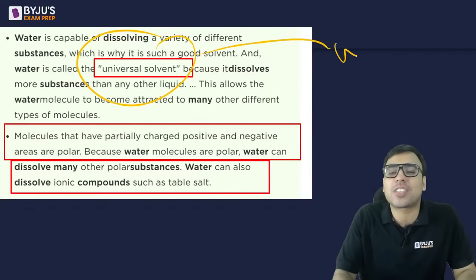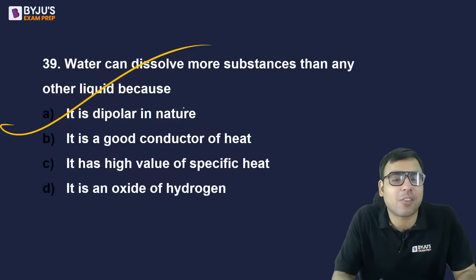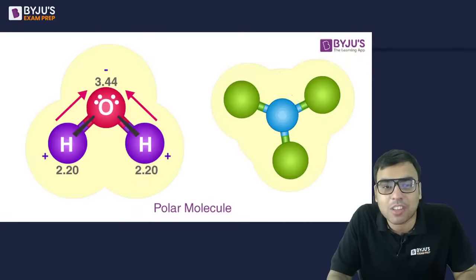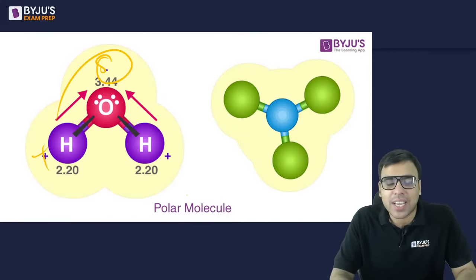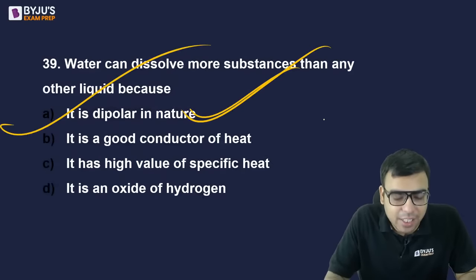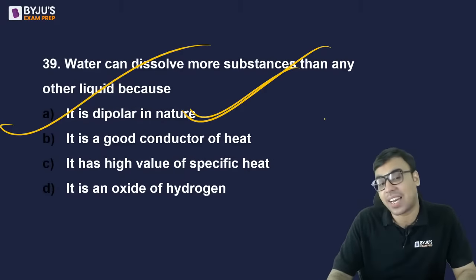Water is called as universal solvent, है ना? It can dissolve almost everything. So A is the right answer because of polarity. H plus होता है, यहाँ पे negative होता है, ठीक है? So that is why it is said कि the water can dissolve a lot of things. The right answer is A is the right answer to this question.